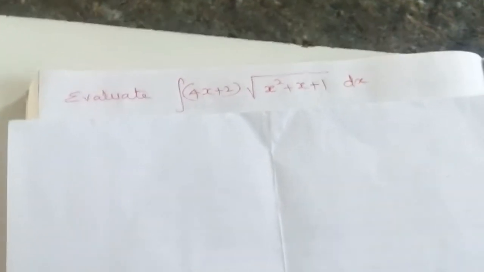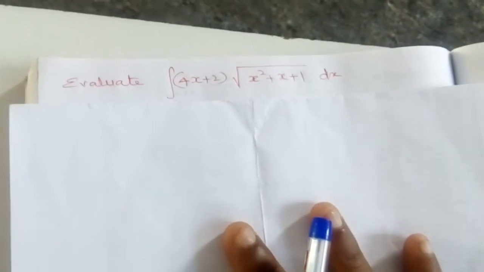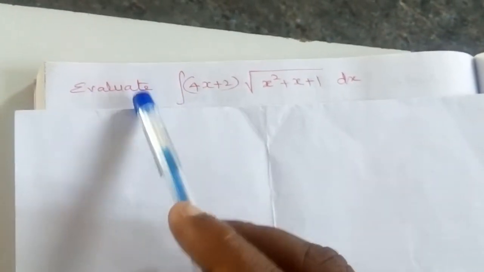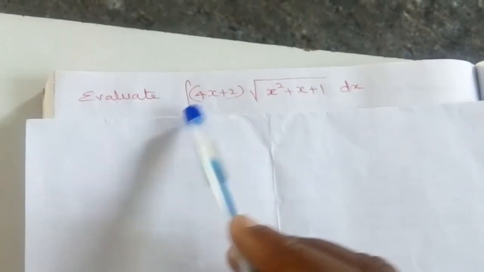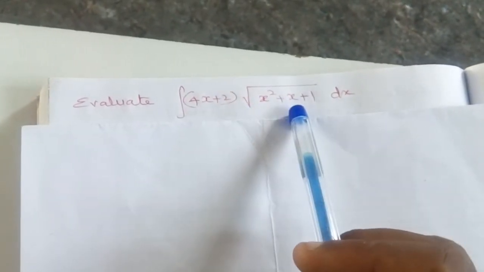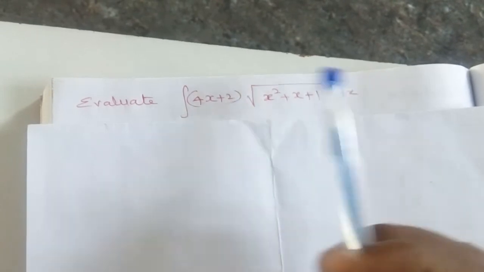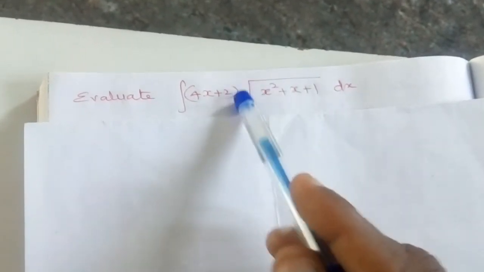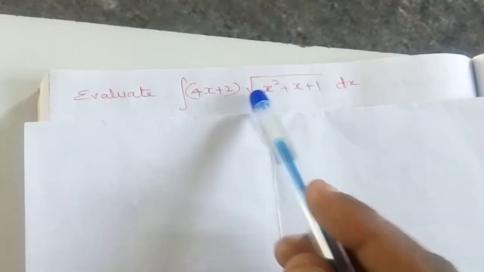Hi students, in this video we are going to see some more problems related to integration by substitution. Now we will see this problem: evaluate the integral of (4x + 2) times the square root of (x² + x + 1) dx. You know that this is a composition function and this is the normal function, because here